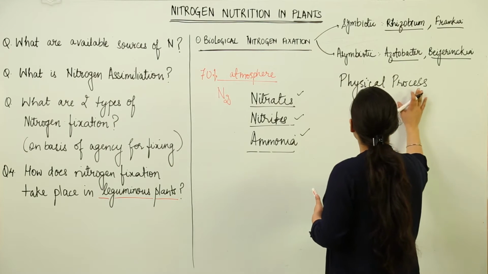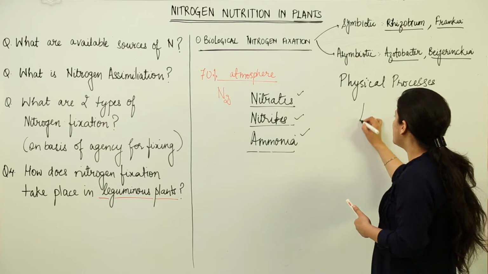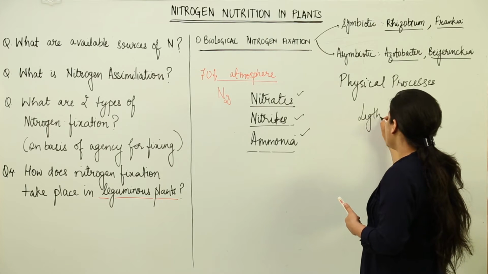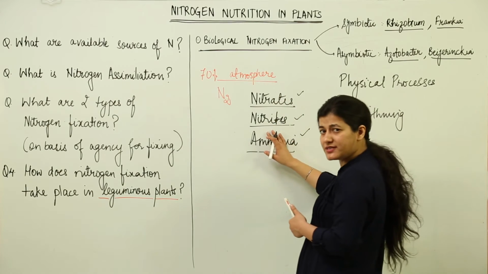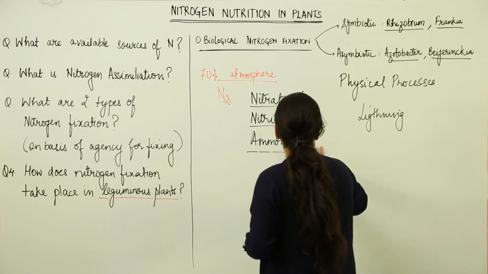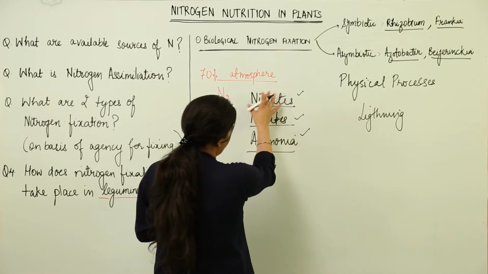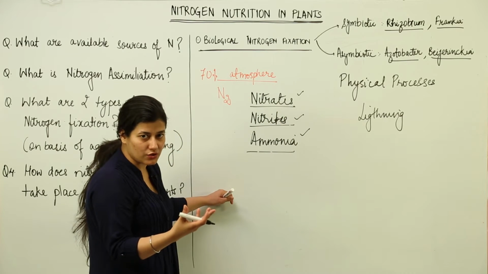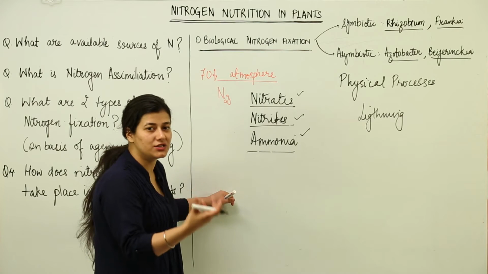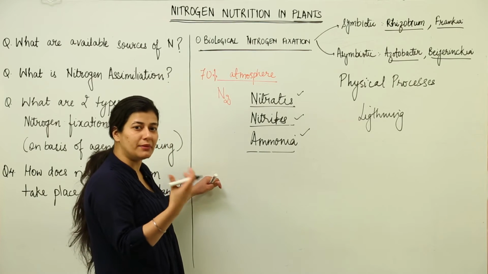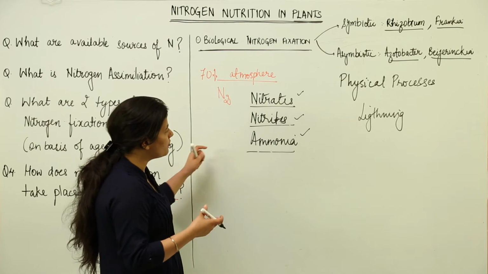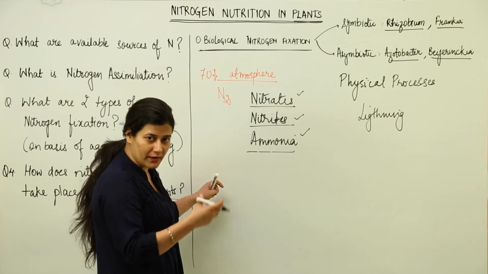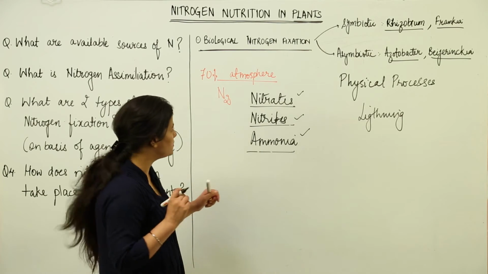So physical processes like lightning break the nitrogen into nitrates and nitrites. Or the gaseous part of the nitrogen would be converted into acid rain sort of thing, that is, the nitrogen would be converted into oxides. The oxides would come in contact with water and they would form nitric acid, and that would be available to the plants through the soil. So lightning is an important process.